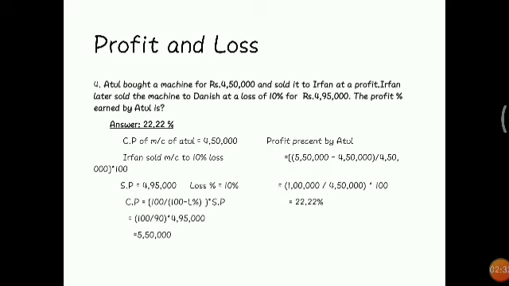So we have to concentrate on the profit percentage of Atul. So 5,50,000 minus 4,50,000 divided by 4,50,000 into 100. This is the formula. So we will write down these calculations. We will get 22.22%.